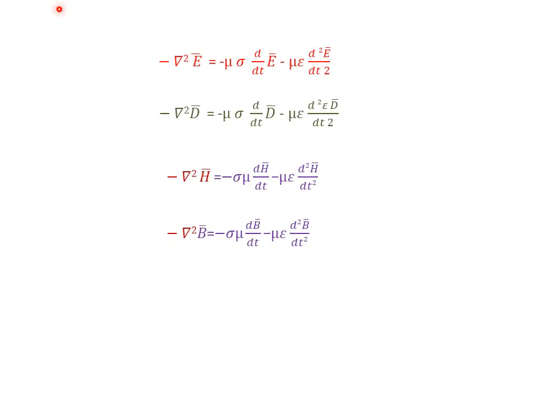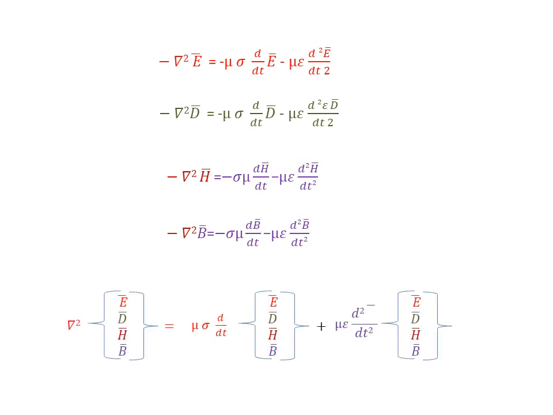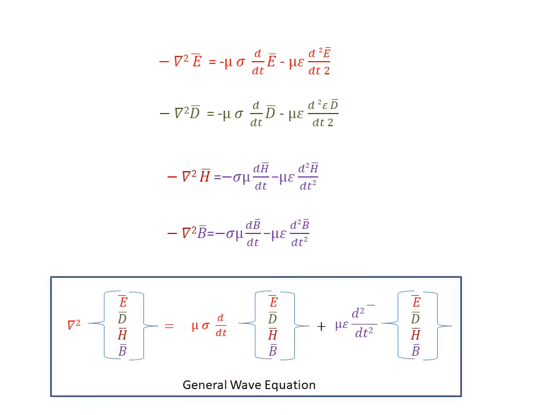So this equation will give the electric field intensity. This equation will give the electric flux density. This equation will give the magnetic field intensity. This one, the magnetic flux density. So these are the 4 wave equations. But we have to combine these 4 equations into a single one. So simply by writing in a matrix format, we can create a general wave equation.